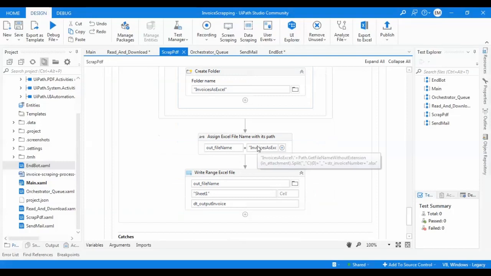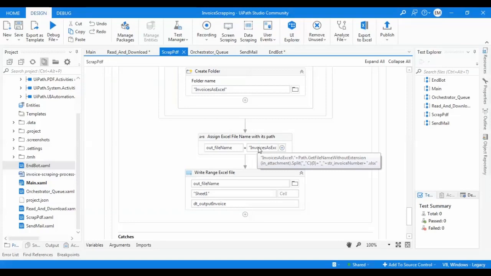Then I'm constructing the out file name, which will be used in other workflows, by writing the file name which I created and getting the path, the in attachment, and splitting it with 0, and writing the string number which I get from the assign.